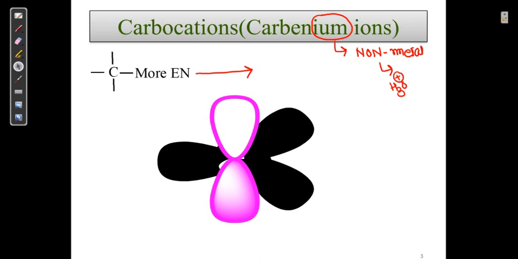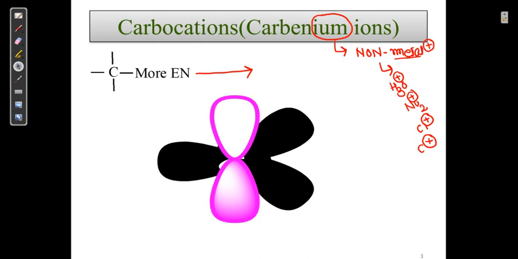Then we have NO2 plus, nitronium. We have Cl plus, chloronium. Then we have carbon plus, this is known as carbenium. So "-ium" is used when a non-metal has a positive charge.